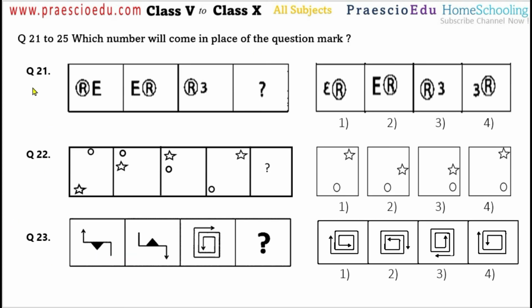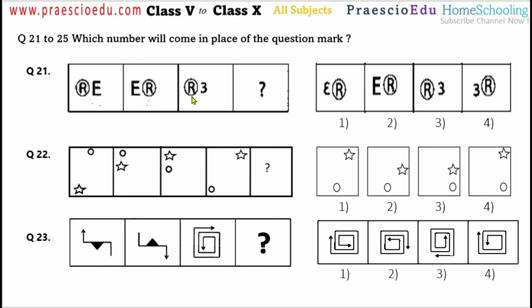Now questions number 21 to 25: which figure will come in place of the question mark? So the first two figures have some logic. There is the registration mark, or we can say the symbol, and the English alphabet E. In this one, E is on the right side of the registration mark, and in the next figure it comes to the left side.